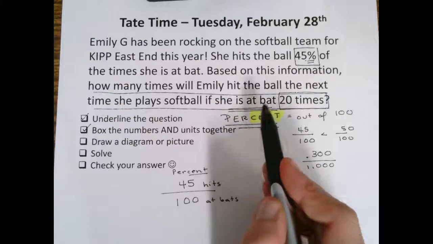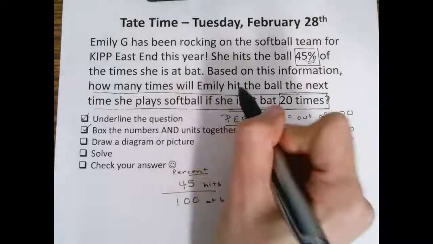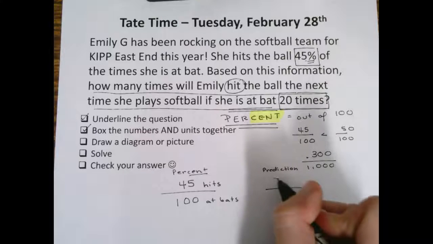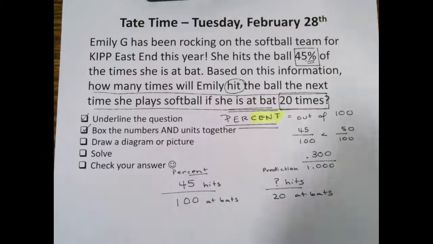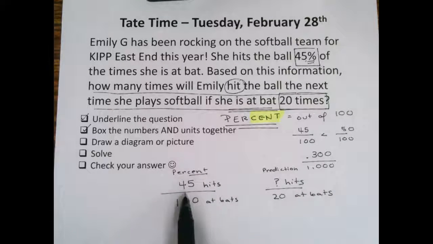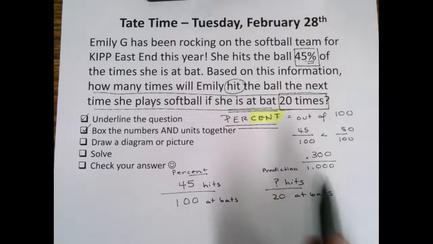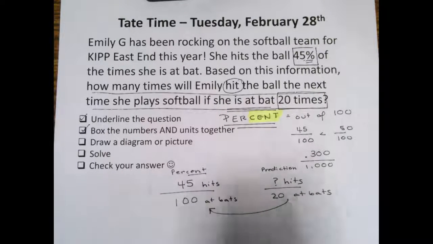Now we're trying to predict the hits, which means we do not know the hits, because it says how many times will Emily hit the ball. Hit is what we're looking for. So we don't know how many hits, but we do know she's going to have 20 at bats. So we need to compare this fraction to this fraction. It's kind of like we're making equivalent fractions. So she's going to have 20 at-bats in the scenario, but our percent is out of 100. So I kind of want to go from 20 to 100.